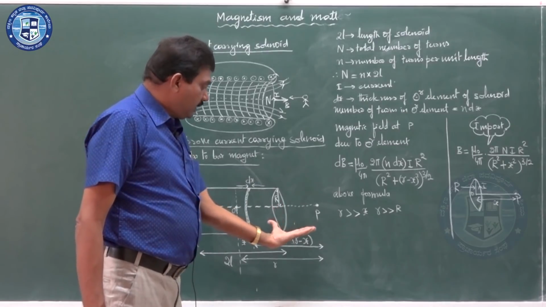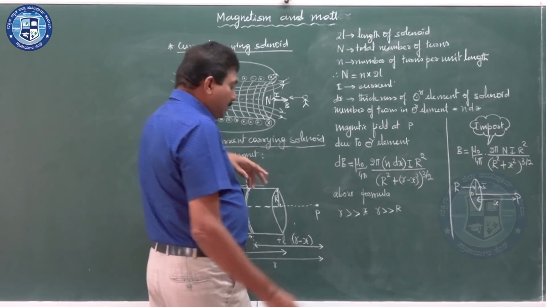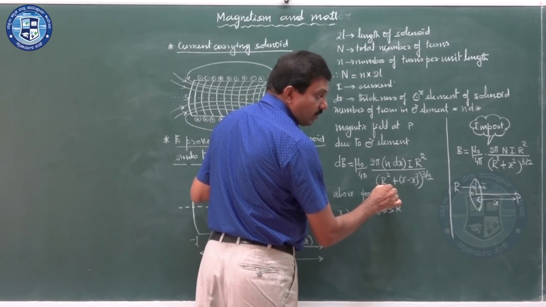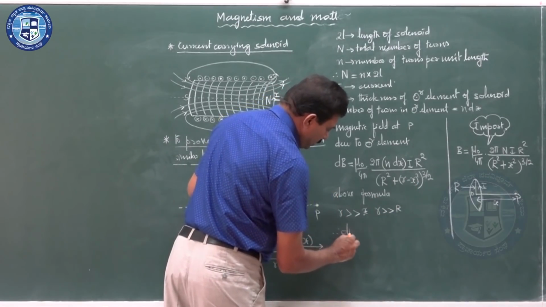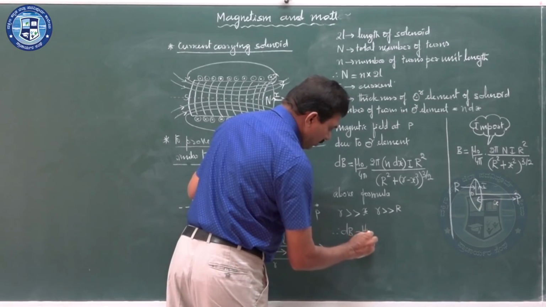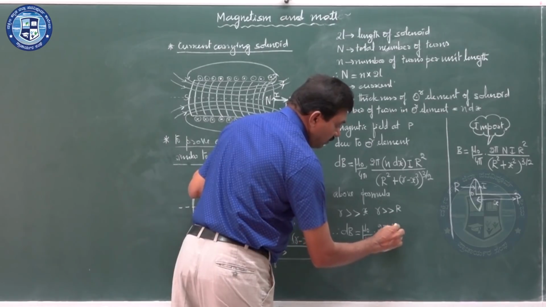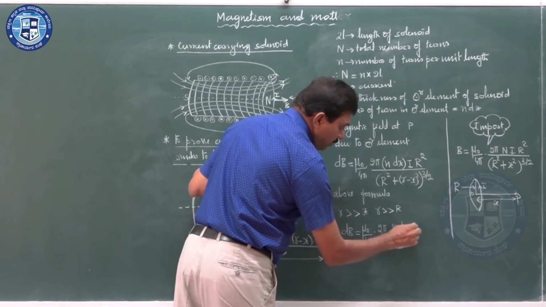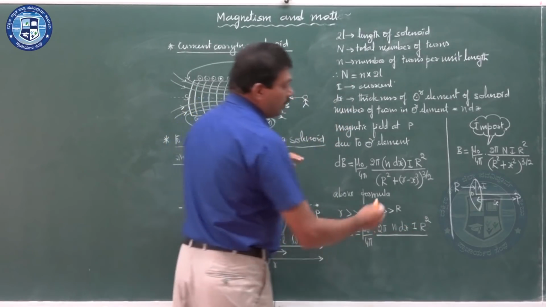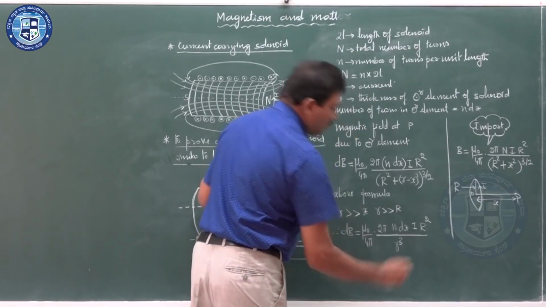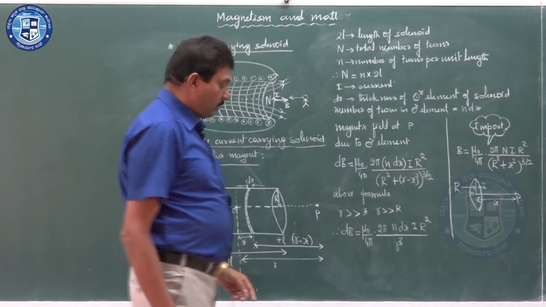Therefore, this x can be neglected. So dB will be equal to mu naught by 4 pi into 2 pi n dx, I no change, r square divided by, the denominator is simplified into small r cube.